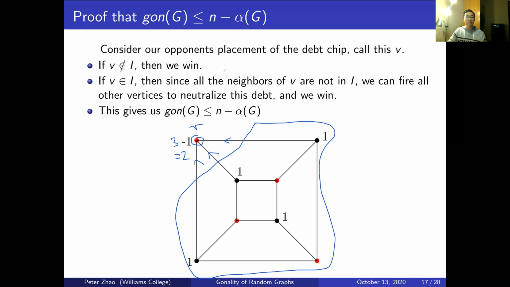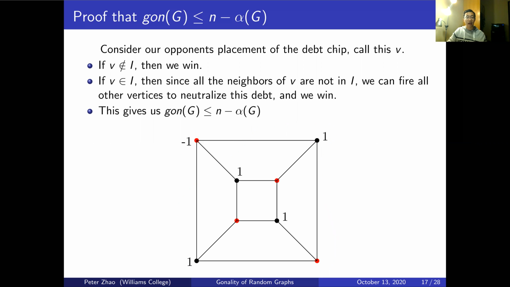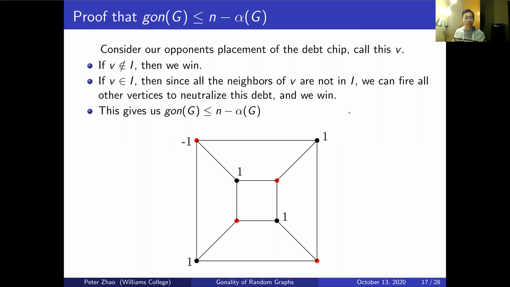You can imagine that I can always do this sort of construction, and this gives me an upper bound, because I can probably get away with less. Clearly, if I didn't have this chip on the bottom right one in the middle square, we would still win the gonality game. But at least this forms an upper bound, and for any arbitrary graph, this can always work.